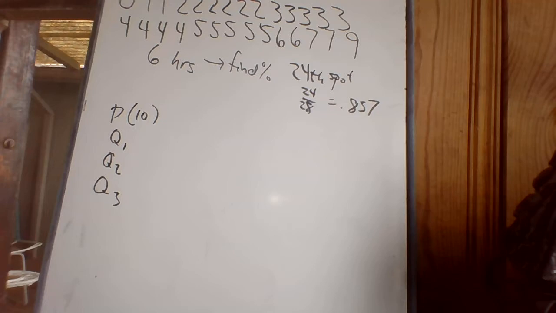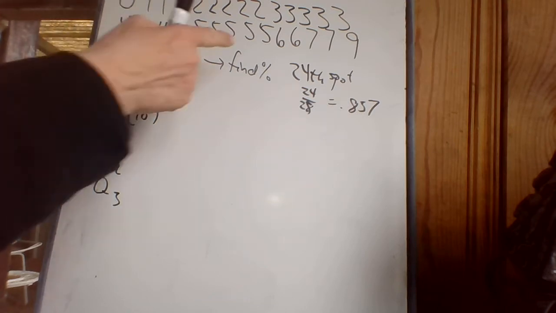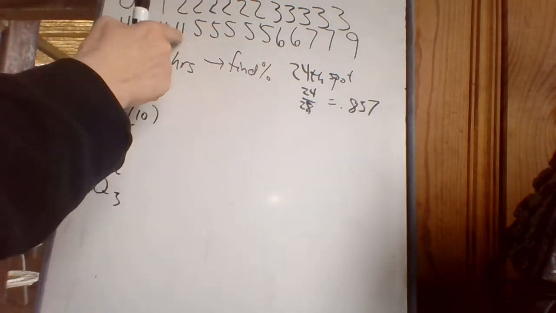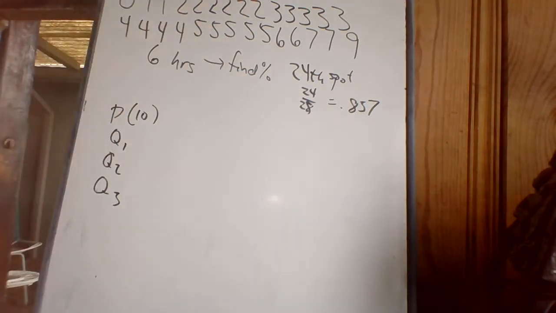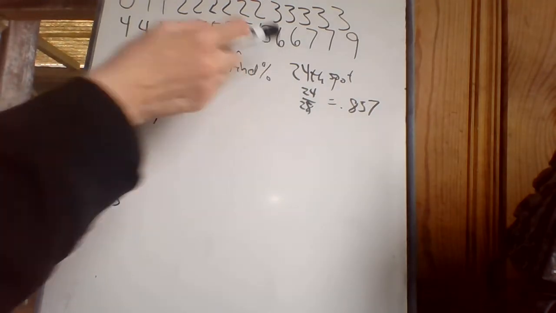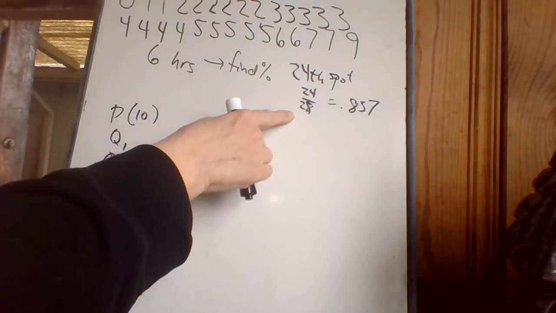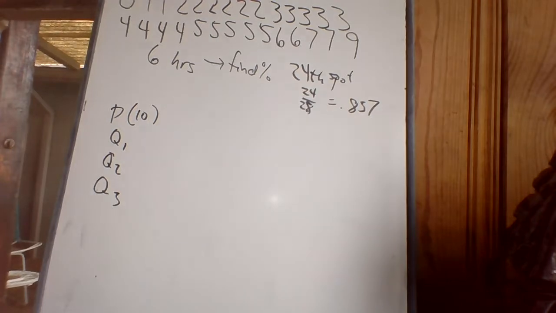In the 25th spot, there's also a 6. I think when the College Board finds your percentile, they use the lowest possible number. So instead of taking, if you were a 5, instead of taking the one here, they're like down there. But anyway, 24th spot. If I'm in the 24th spot out of 28 spots, what's my percentile? That's what the first couple of homework questions are asking you. 24th spot out of 28 spots is 0.857.